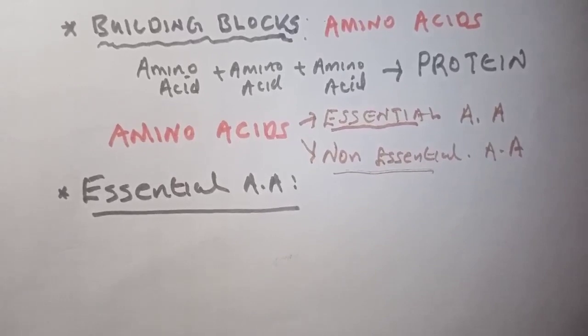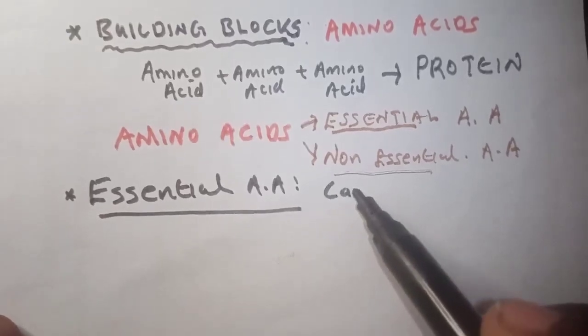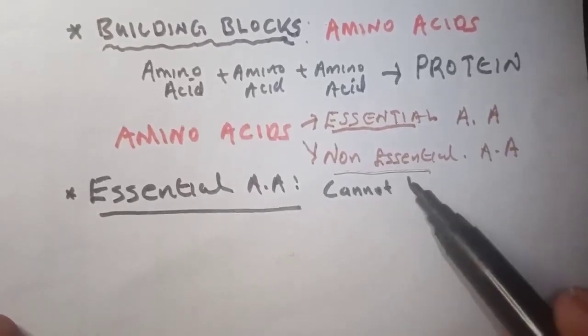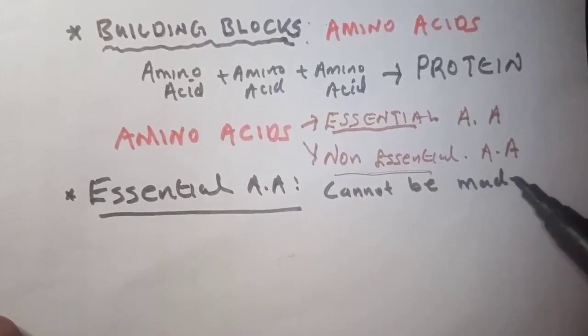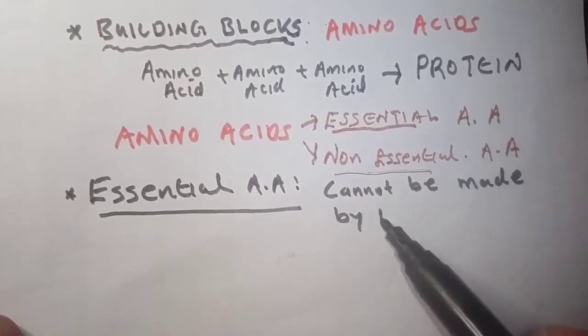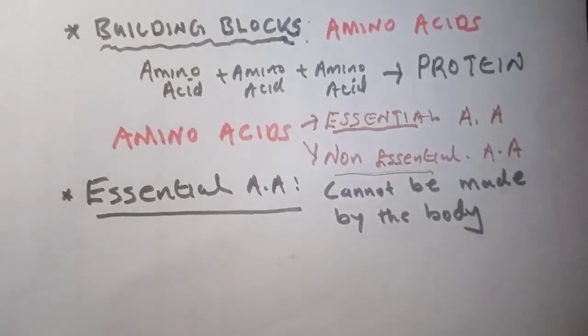Essential amino acids are those that the body cannot synthesize. I'm just going to write it simply here: cannot be made by the body. So our body cannot make essential amino acids.